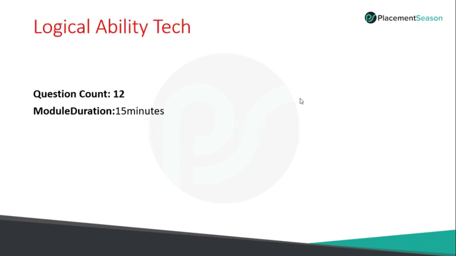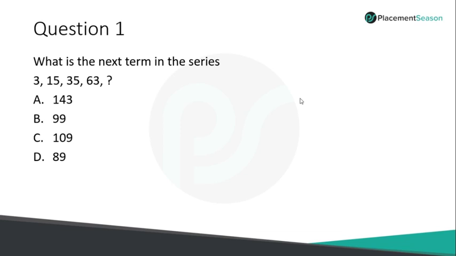In AMCAT we will have exactly 15 minutes for 12 questions, which turns out to be less than 2 minutes for each question. So please practice religiously so that we can crack the question by looking at the question itself. Now look at this particular question. Look at the numbers carefully and try to solve. Yes, good. The answer is 99.